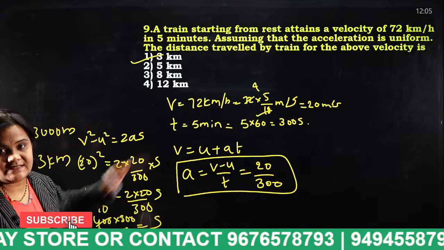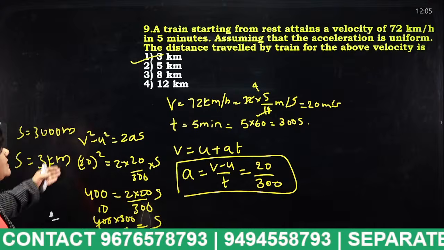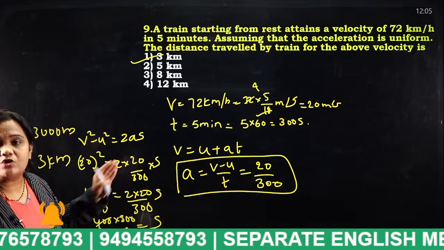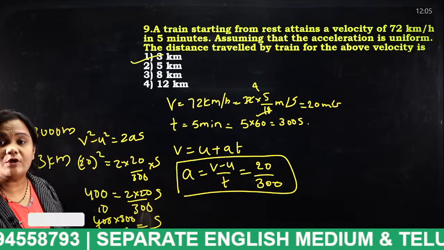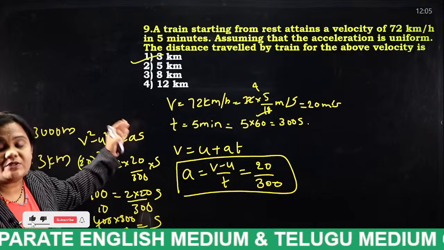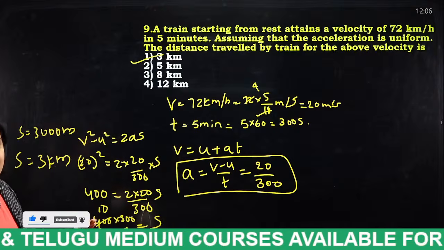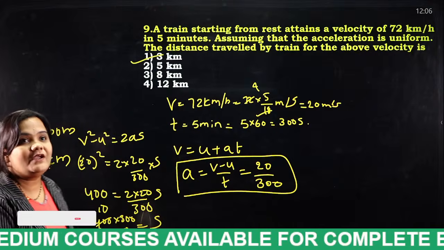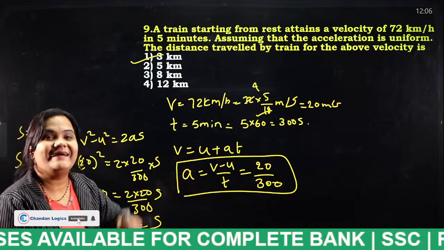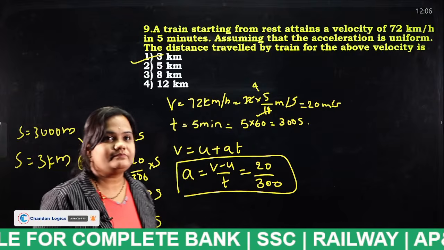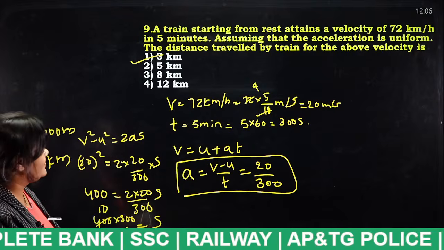We will get the distance. By solving all this, you will get S is equal to 3000 meters. We have to convert it into kilometers. Why? Because the given options are in kilometers. 3000 meters is nothing but what, students? 3 kilometers. So this is the answer for this question. Very good, Lakshman. You have given me a hint. Okay, very good. Next.